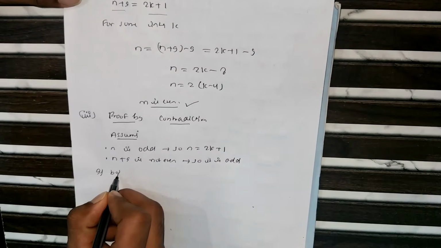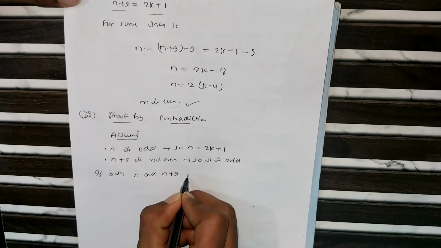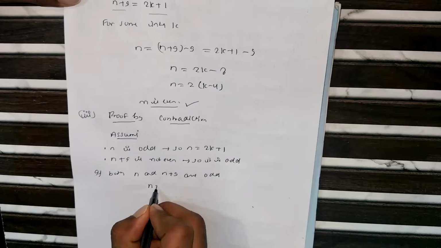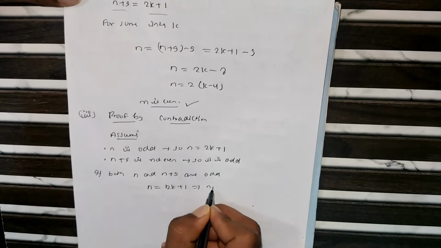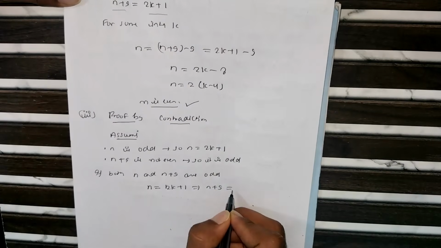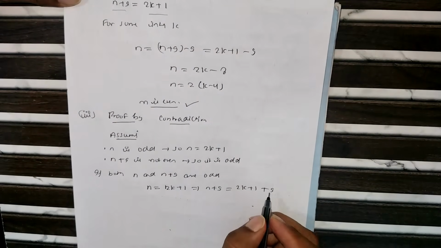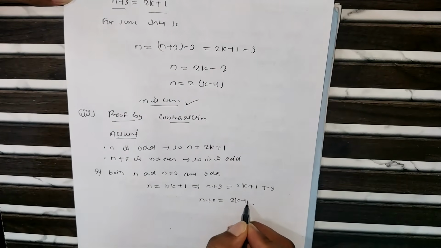If both n and n plus 9 are odd, then n equals 2k plus 1, so n plus 9 equals 2k plus 1 plus 9, which is 2k plus 10.